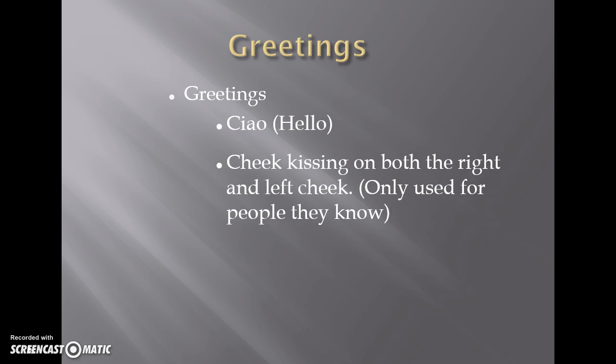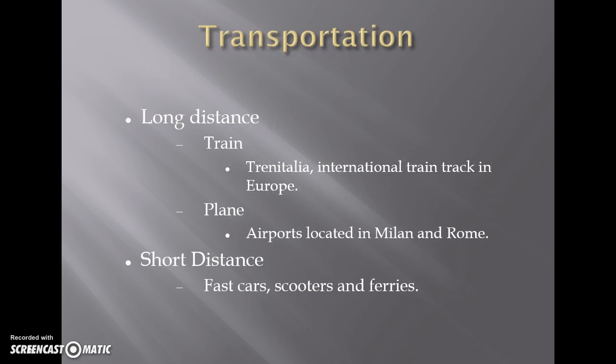Some of the common greetings in Italian are ciao, which is hello, and cheek kissing on both the right and left cheek, but only used for those who you're familiar with. For long-distance transportation in Italy, they have trains, the Trenitalia, the international train track in Europe, and planes, of course, airports located in Milan and Rome. For short distance, fast cars like Ferraris, or scooters and ferries.